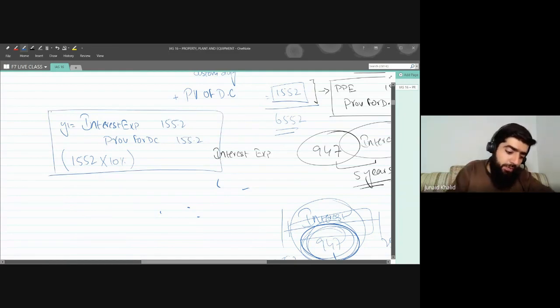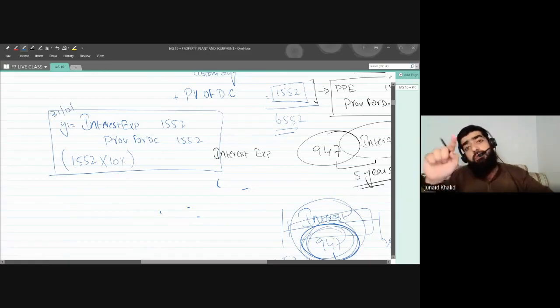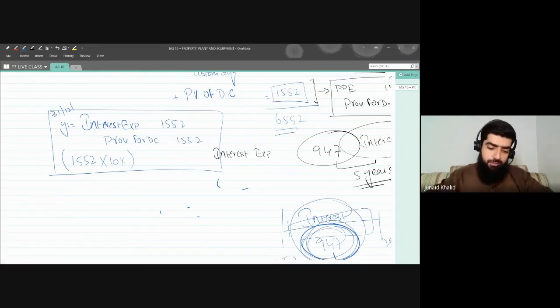And this will be done when? At the end of every accounting period. And this will be done for the period of the next 5 years.